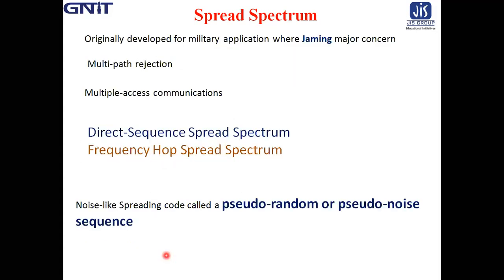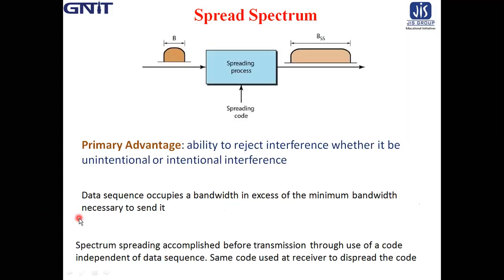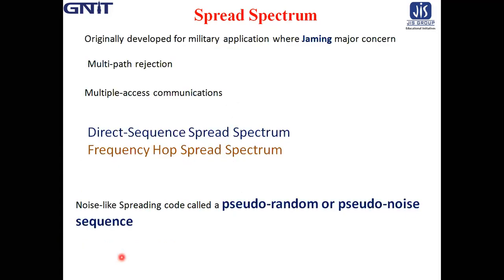Although standard modulation techniques such as frequency modulation and pulse code modulation do satisfy the first part of this definition, they are not spread spectrum techniques because they do not satisfy the second part of the definition. So spread spectrum modulation was originally developed for military applications where resistance to jamming is of major concern.